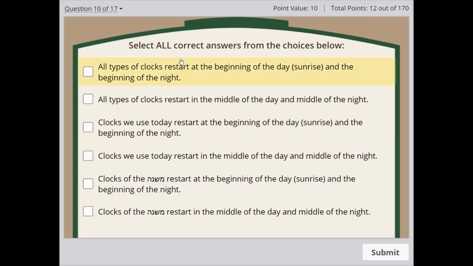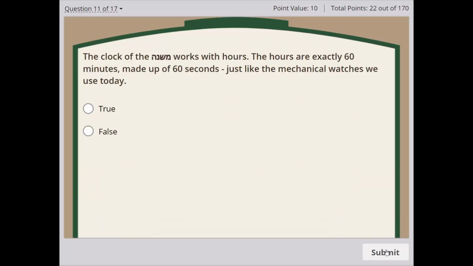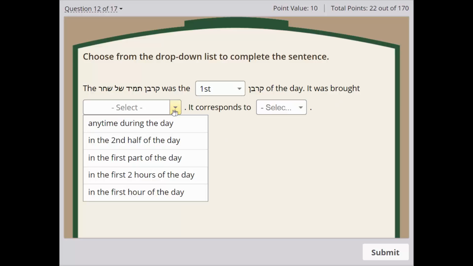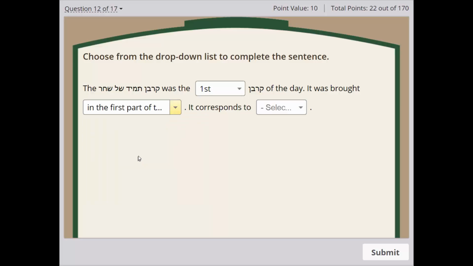Then we have questions where you have multiple answers. So two things are answered. For example, here, this one is the correct one, and this one, and I'll get it fully correct. And then we have true or false questions. And then there are also questions that have a drop down. The Karban Tamid Shel Shachar was the first carbon of the day. It was brought in the first part of the day, either by 4 hours or by Chatzos, and it corresponds to Tfilas Shacharis.